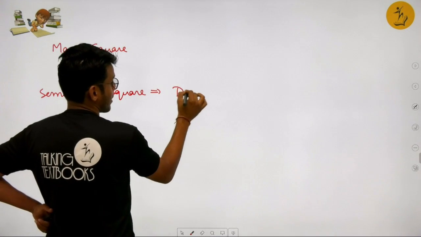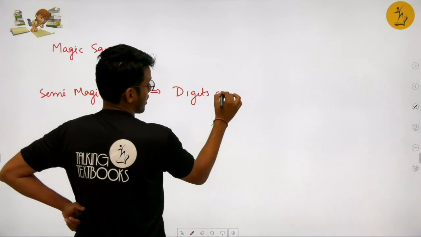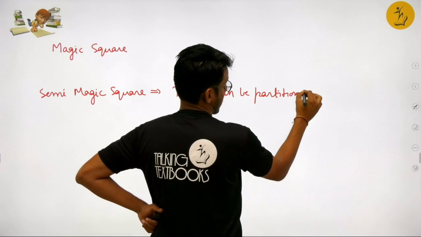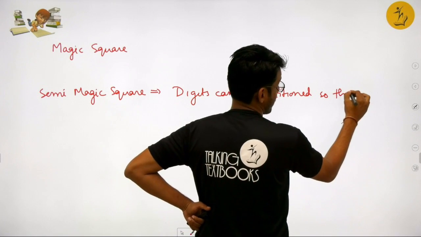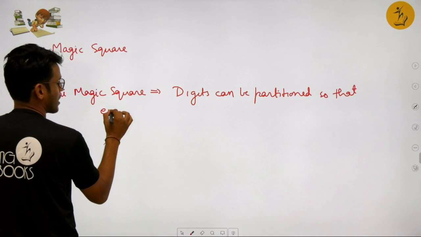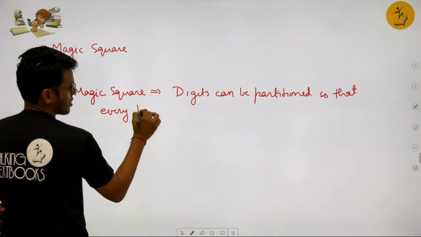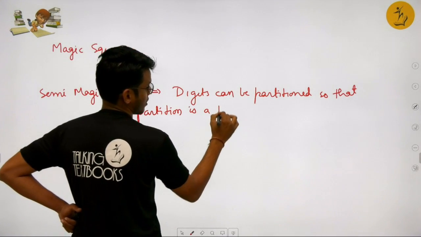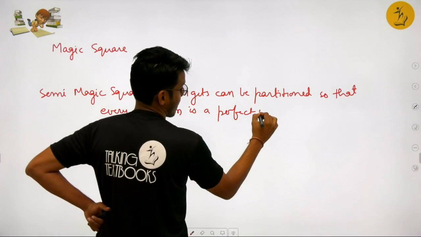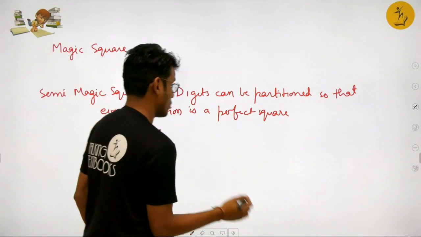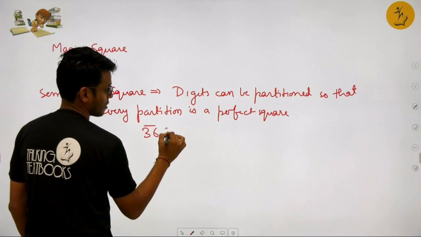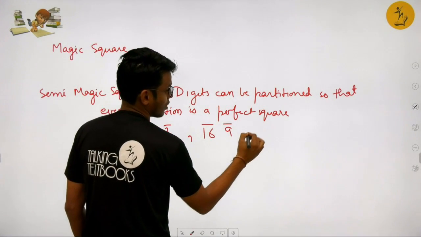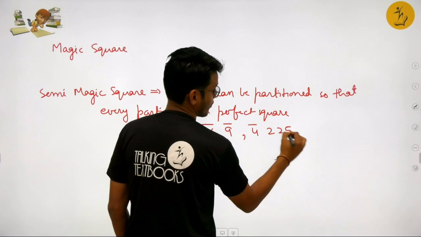So for a semi magic square, the digits can be partitioned so that every partition is a perfect square, right? So 361 is a perfect square, 169, 4225.